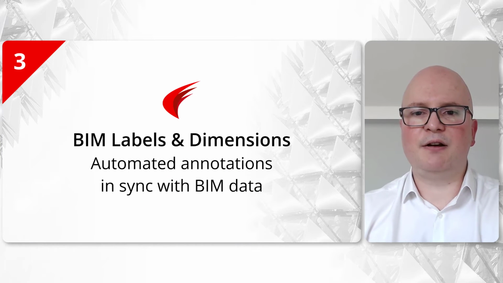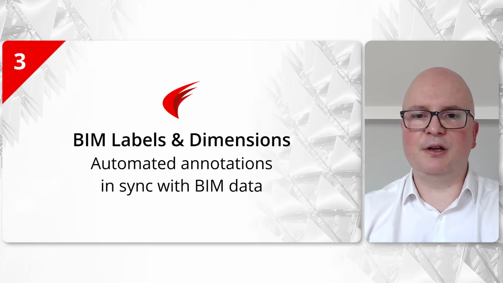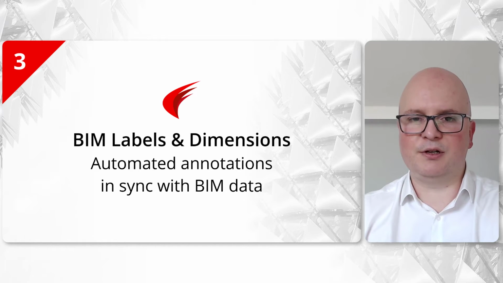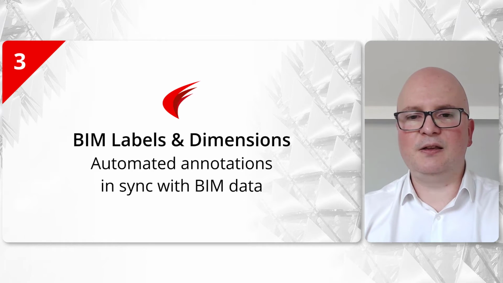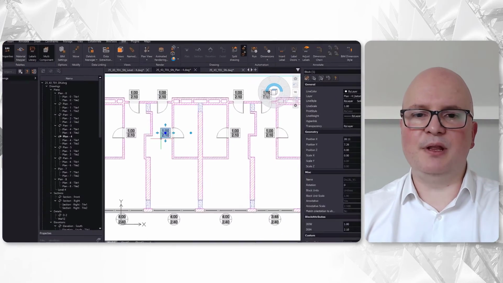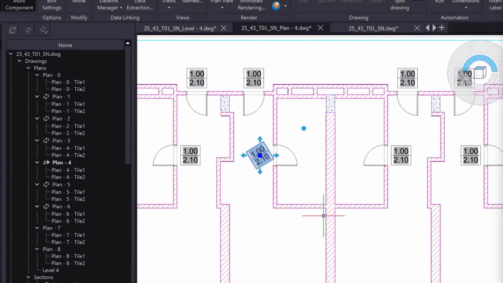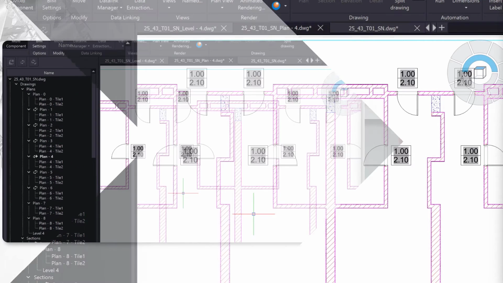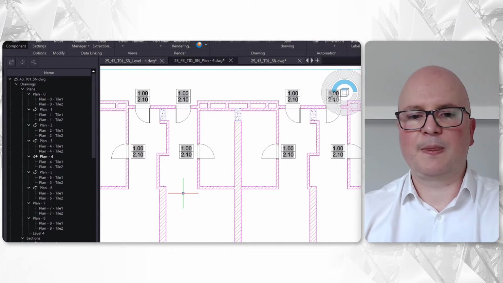In the process, Ares will be creating smarter labels and dimensions, leveraging the BIM information. If later a new version of the BIM model is loaded, these annotations are smarter because they will be updated automatically. And BIM labels have been improved this year. Their placement is optimized to avoid any overlap with other elements, and you can further adjust their placement as you like. BIM labels are directly extracting the information from the BIM object, and therefore they will be updated.